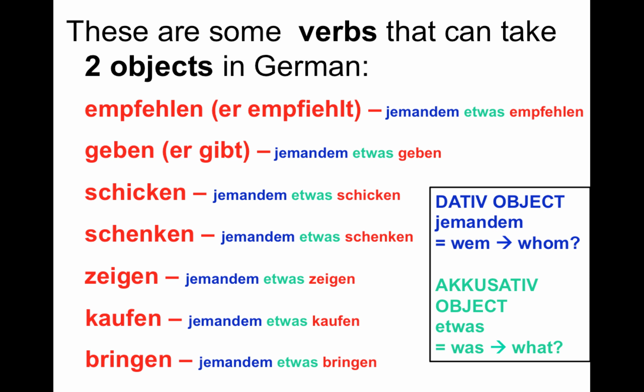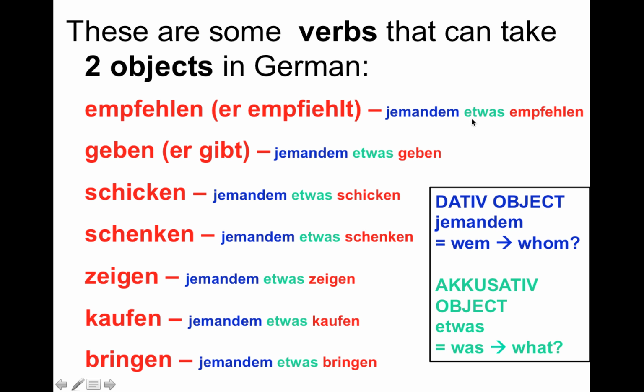So here are some more verbs that take two objects in German. So we have, for example, empfehlen, to recommend. Jemandem etwas empfehlen. You're recommending something to someone. Geben. You're giving something to someone. Schicken. You're sending something to someone. Schenken. You're giving a present or something to someone. Zeigen. You're showing something to someone. Kaufen. You're buying something for someone. Bringen. You bring something for someone.